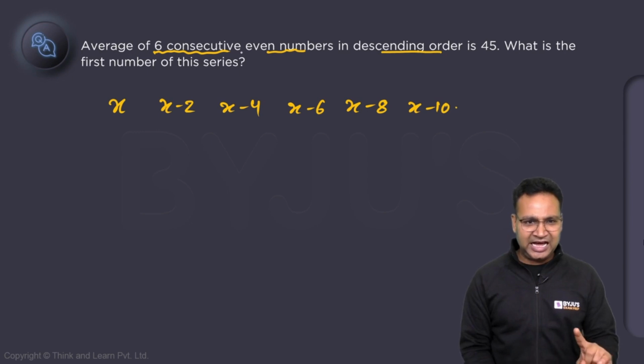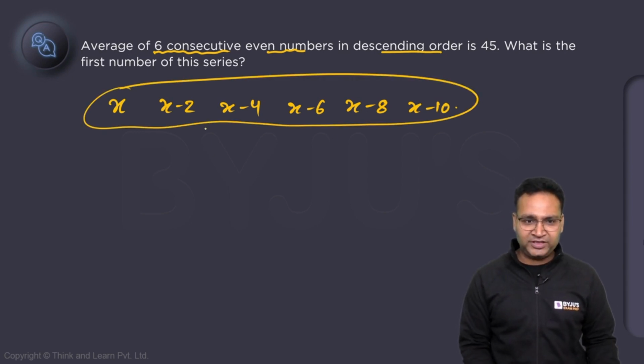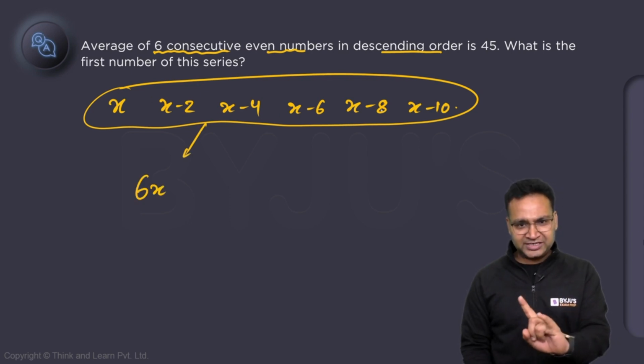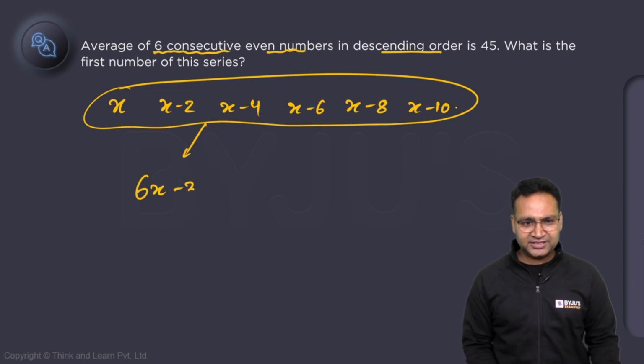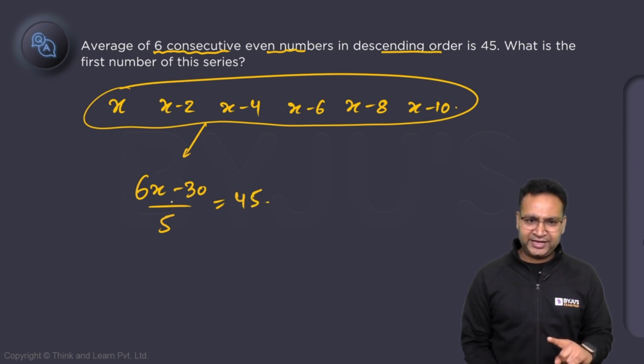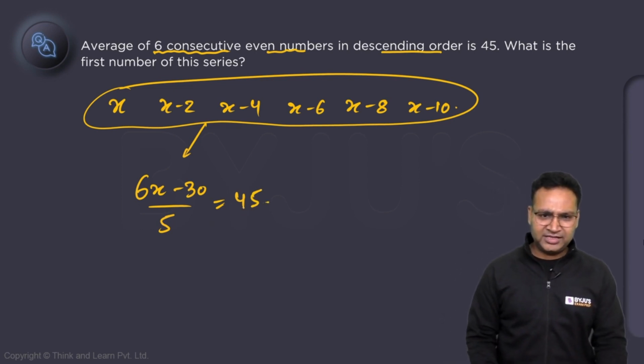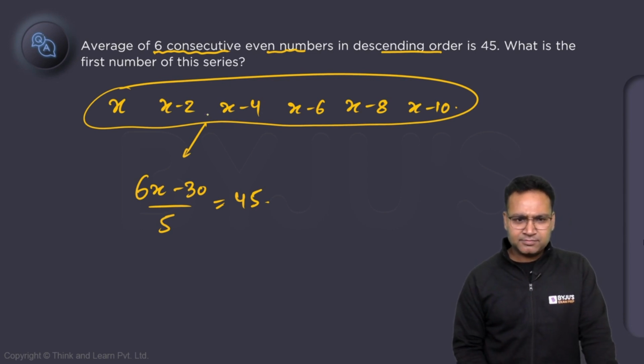They are saying the average of these 6 consecutive numbers. So I will add all of these numbers. Addition will be 6x, and 2, 4, 6, 8, 10 is 30. So 6x minus 30, divided by 6, is equal to 45. This is correct.